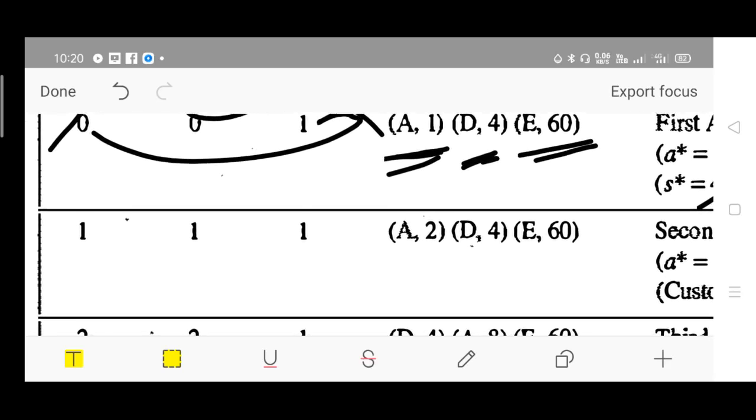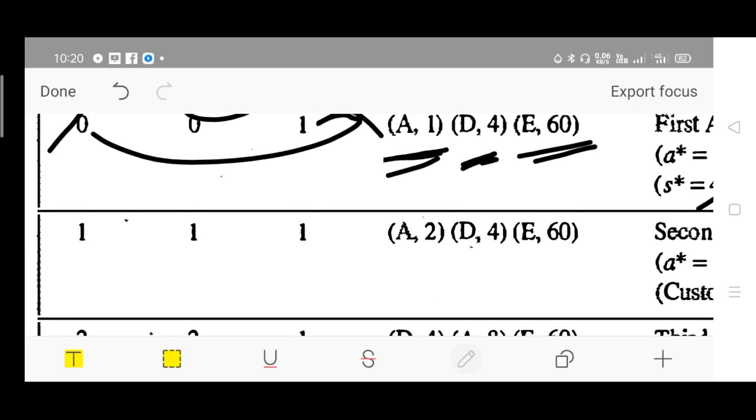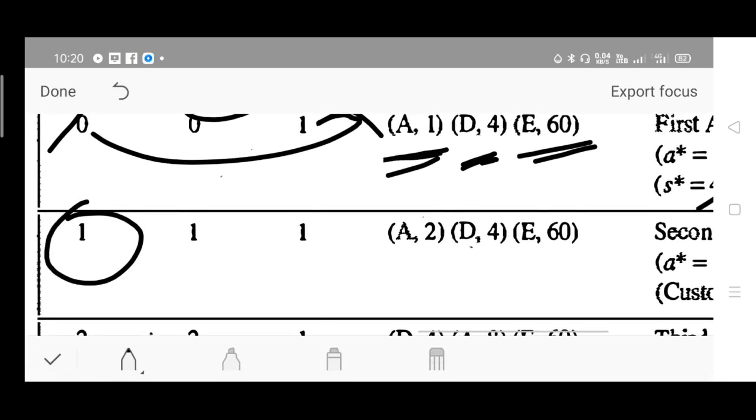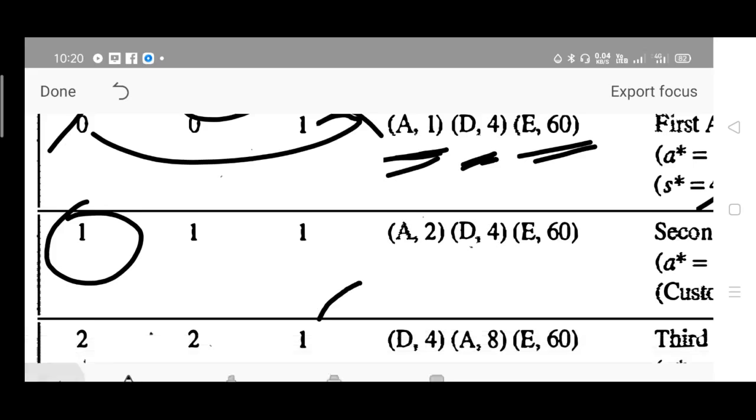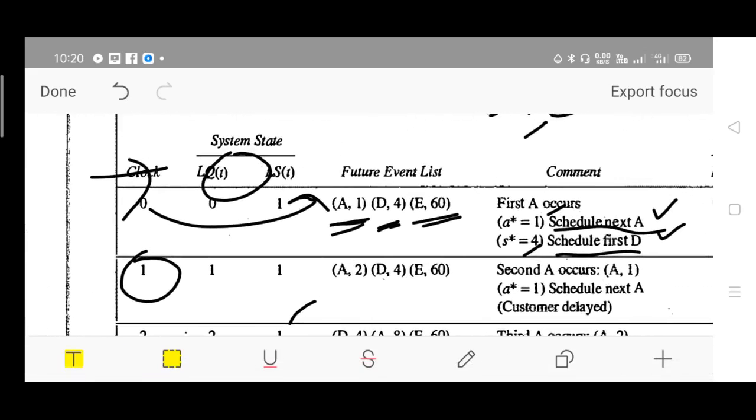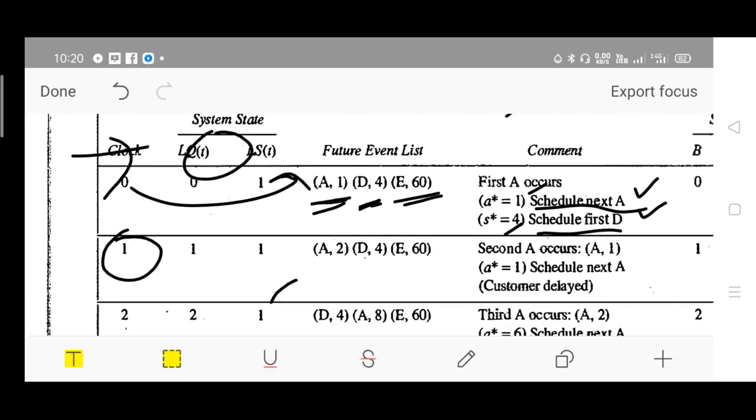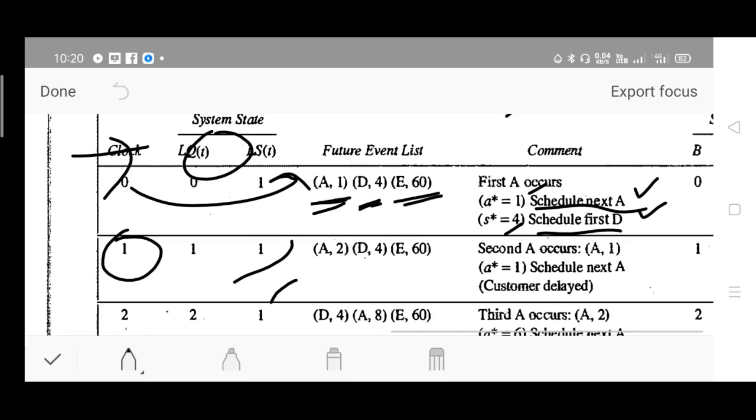So the next event occurs at the first minute on the clock, 10:01. What is the system state? The system state LS is still busy. Till what time will it remain busy? It will remain busy till 10:04. Please understand. So what should the second customer do? He should wait in a queue for how many minutes? For 3 more minutes, isn't it?